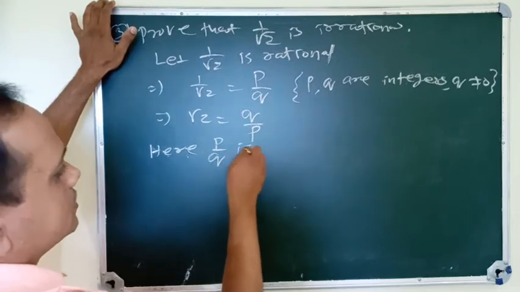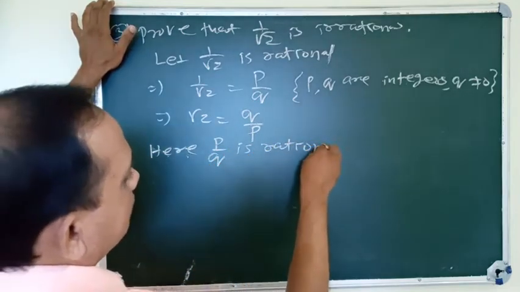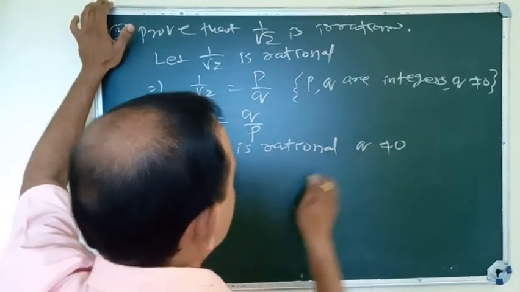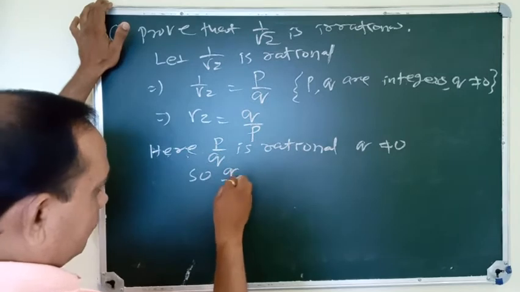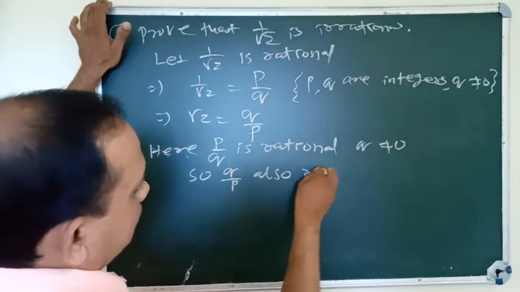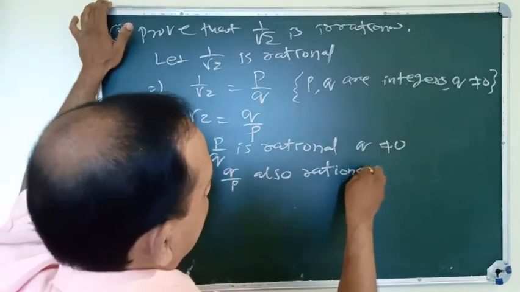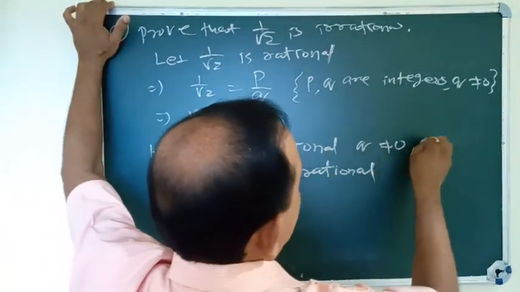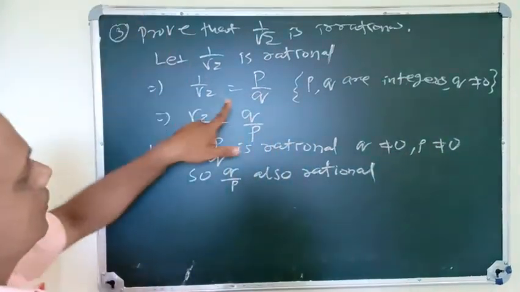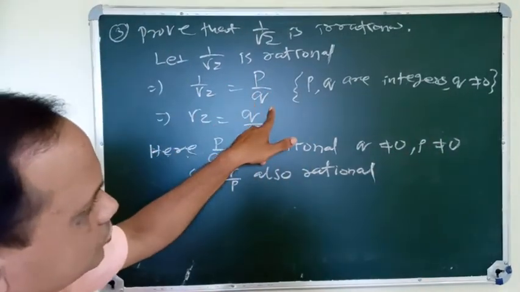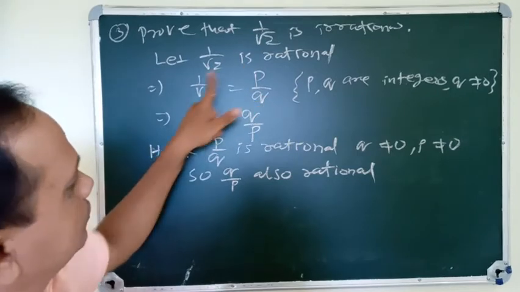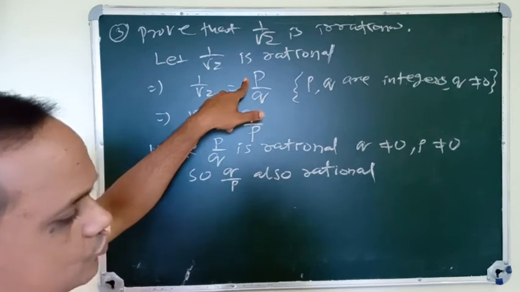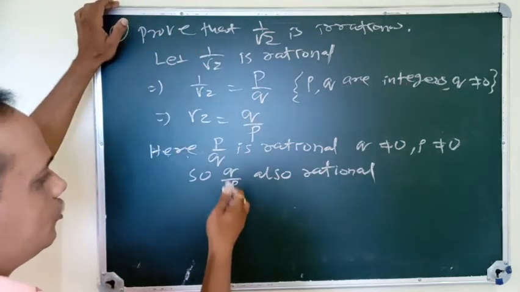Here p by q is rational with q not equal to 0, so q by p is also rational.